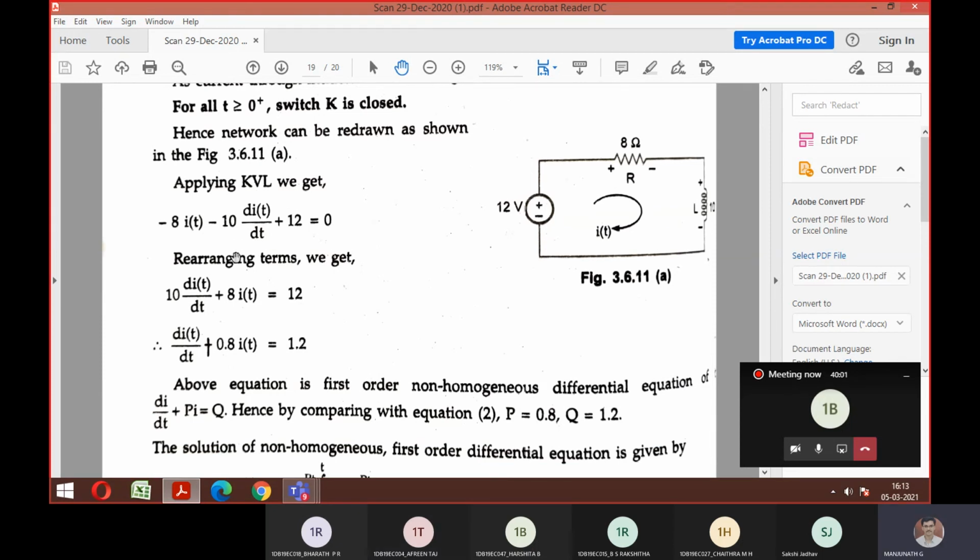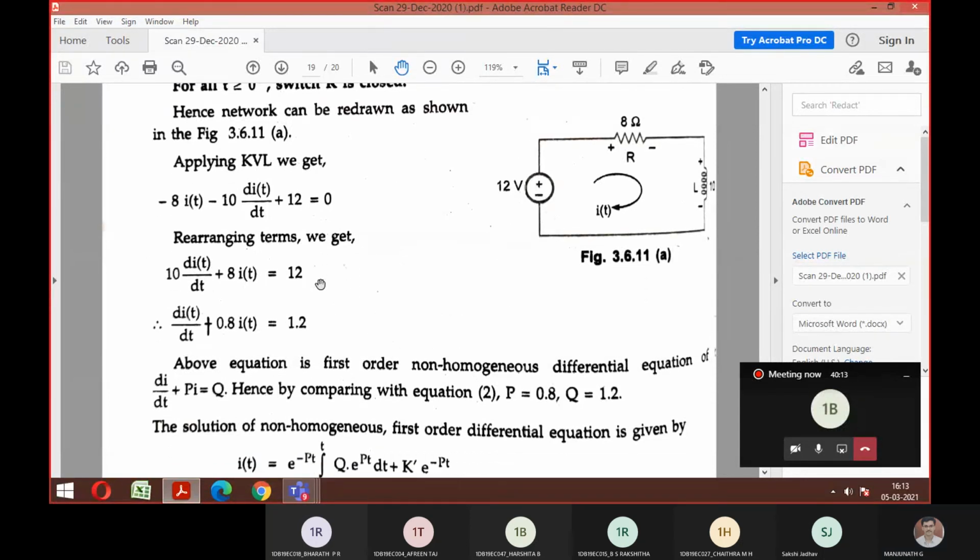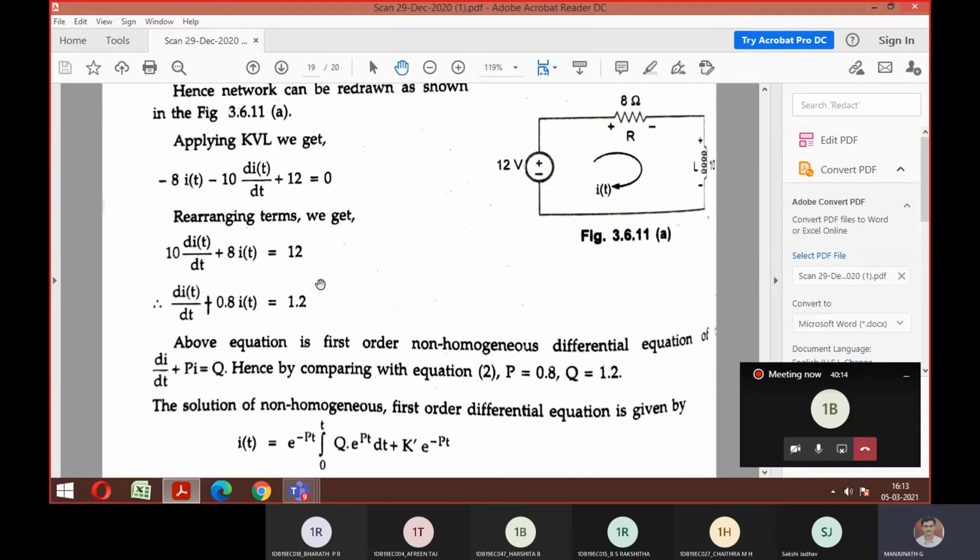Yes, sir. So now if you rearrange this, look here, it is in the form of di of t by dt plus I of t. If you look at the formula, the 1.2 voltage means it is a part of a non-homogeneous equation. If this is 0, I can claim it as homogeneous. Agree? So now I hope you got the difference between homogeneous, non-homogeneous and where it is useful. Everyone?